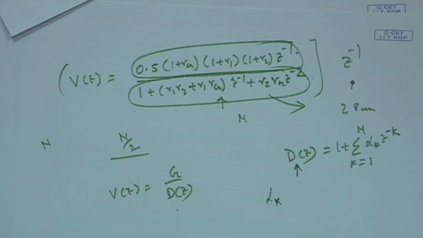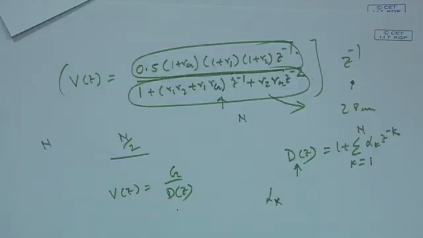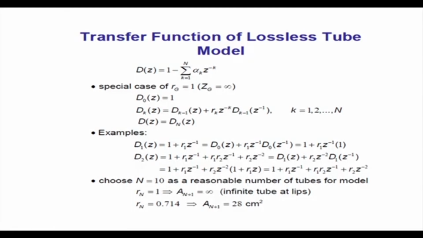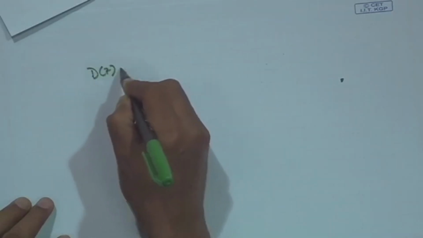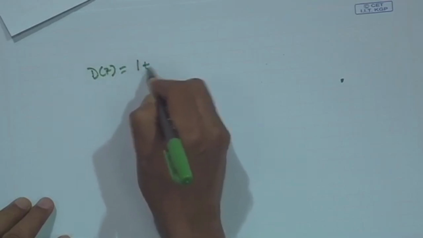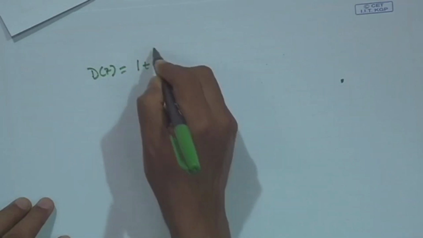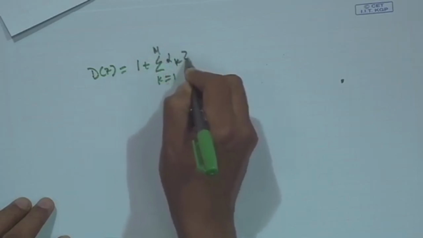So it is possible to implement this d z using a digital filter. Okay. So now d z is nothing but 1 plus sum k equal to 1 to n alpha k z to the power minus k. There is an error in the slides, please correct it.